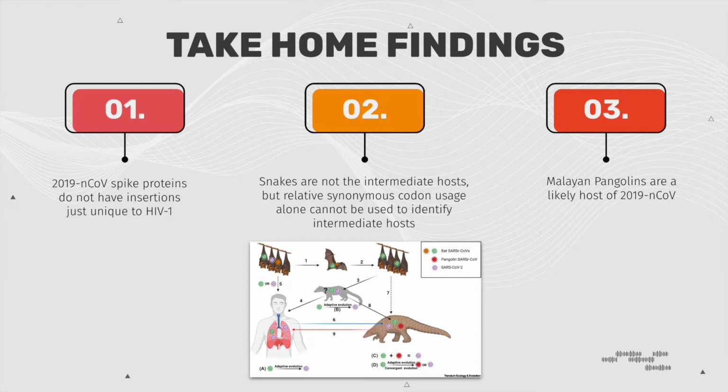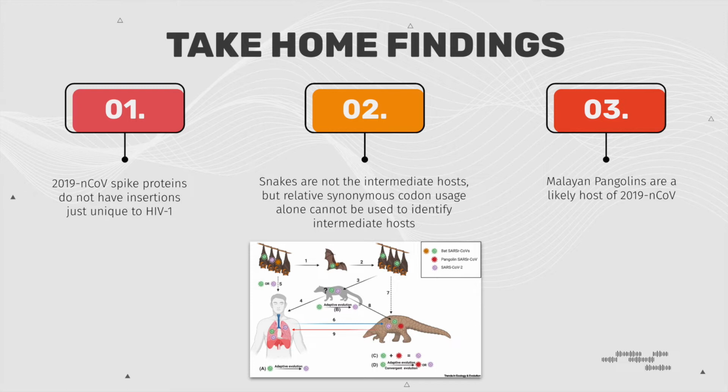The next take-home finding is that after performing RSCU analysis on many vertebrates, snakes, with an RSCU distance of about 34.44 and 34.48, are not an intermediate host of transmitting novel coronavirus, due to other vertebrates, for example frogs with an RSCU distance of about 32.64, having a smaller RSCU distance.